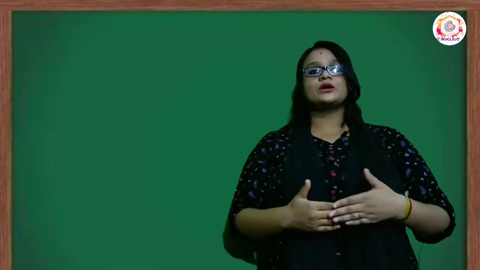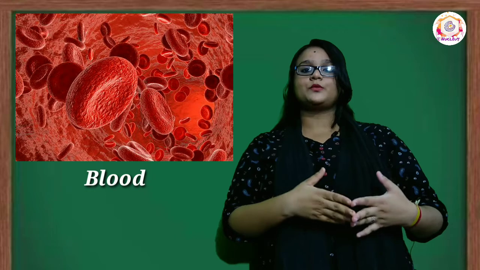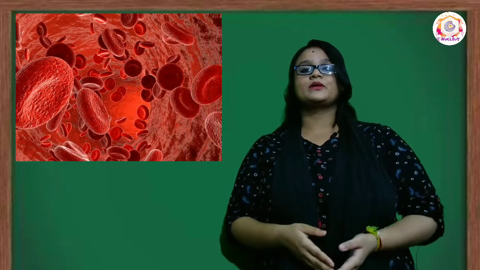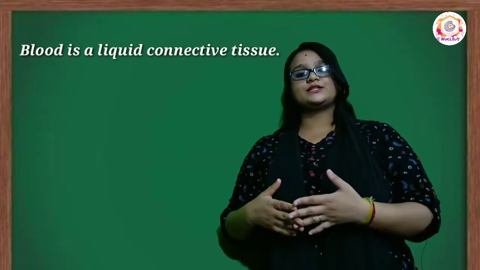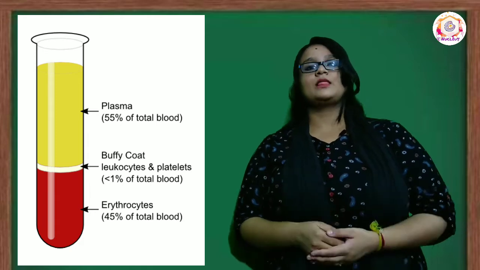Now, let us talk about the components of the circulatory system. Blood is considered to be the first component of the circulatory system. Blood is the liquid connective tissue which circulates throughout the human body. It comprises liquid components as well as cellular components. The liquid component is known as plasma.